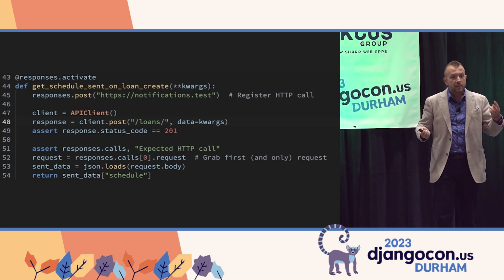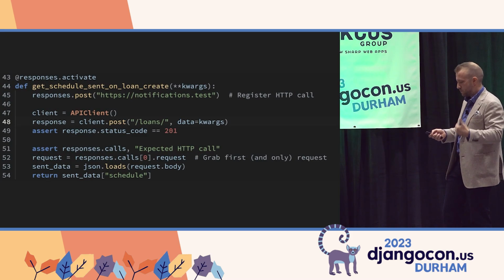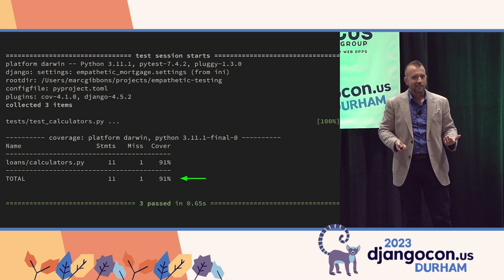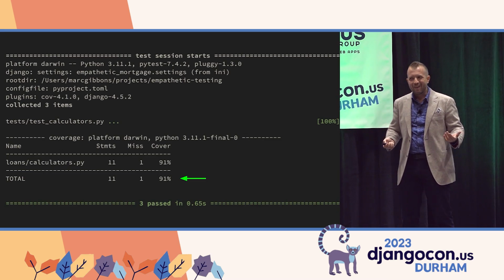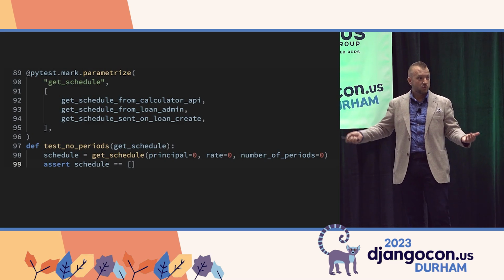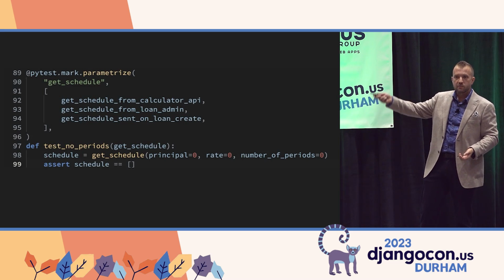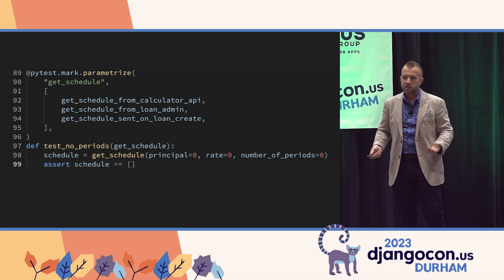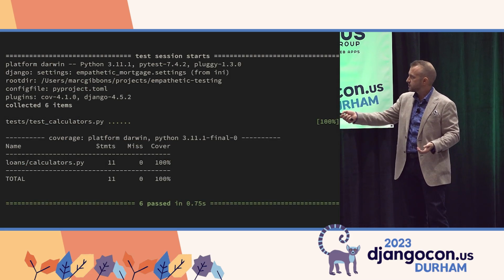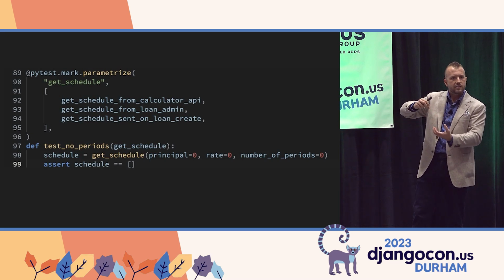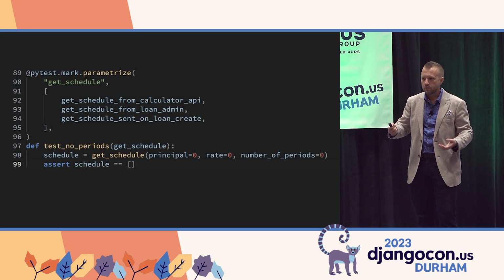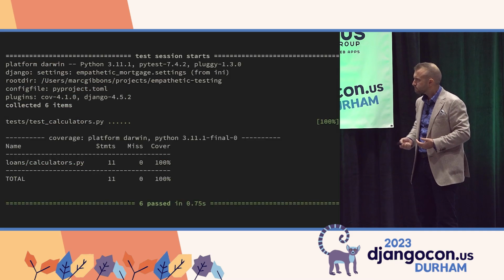And if we did something like that, that would give us 3 tests that reuse the same setup and assertion, and that would give us a pass and some pretty good code coverage, right? Pretty cool. And then, of course, you might guess it, we haven't handled that number of periods 0. So let's write another test for that. And we'll enumerate the various ways we can get a schedule in our application, and we'll get our full coverage. And what's cool about this, too, I'll just go back to this slide, is that if we have more instances of the schedule throughout the app, we'll just add them to this list. And it'll just scale out. And we can pound it with all our permutations.